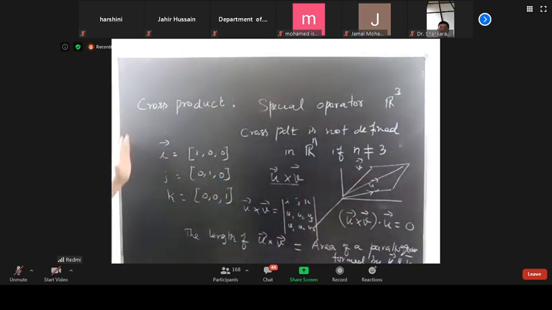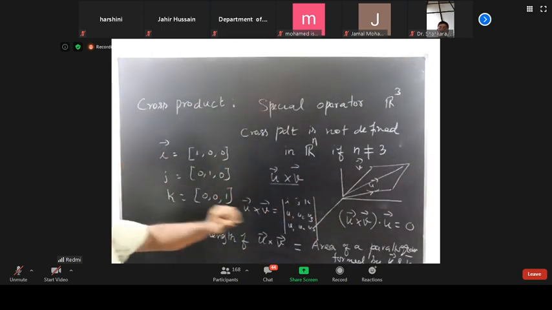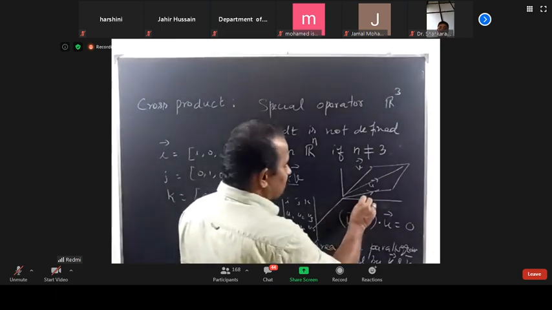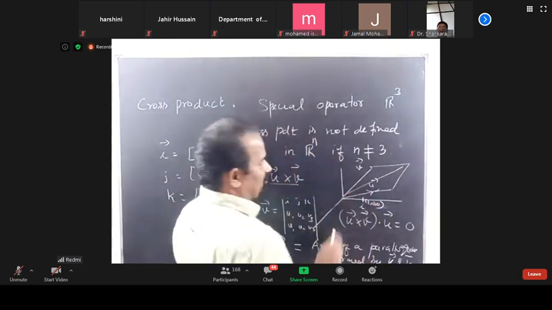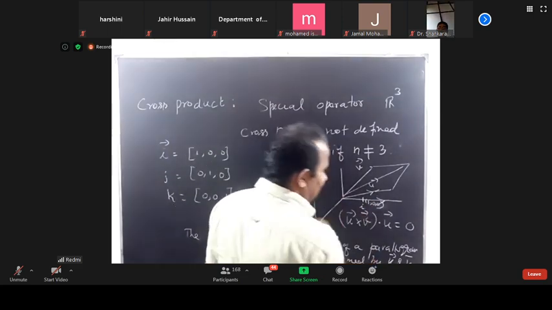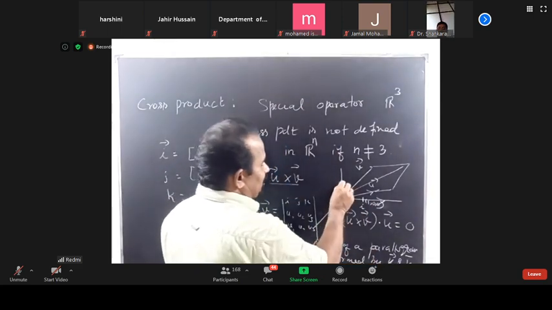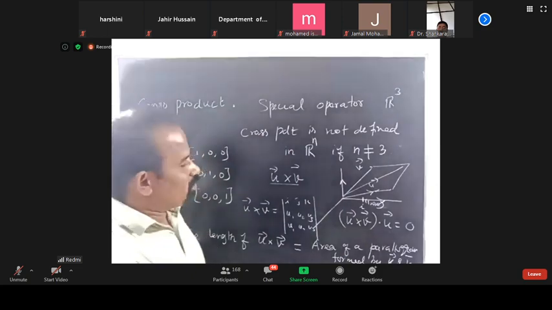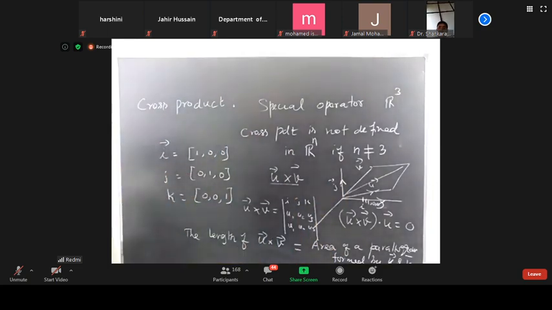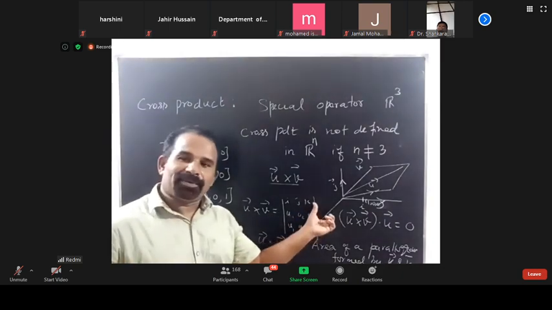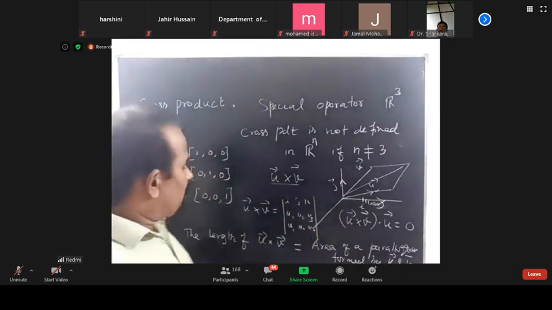So this is the cross product. This I vector is 1, 0, 0. So this is nothing but the I vector, the vector along the x axis. Similarly, J vector is 0, 1, 0. This is the J vector along the y axis. K vector is along the z axis. Okay.